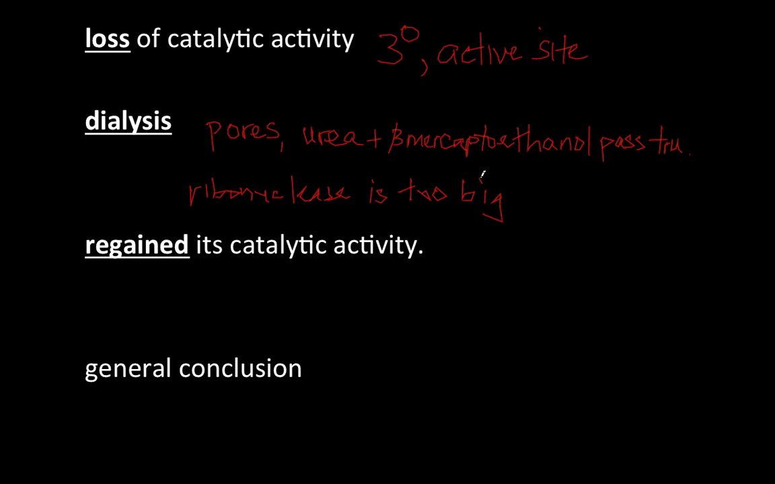And we see that when we do this, the ribonuclease regains its catalytic activity. The reason why is simple. Once you remove the denaturants, the ribonuclease protein spontaneously regains, or refolds into, its correct tertiary structure. You have renaturation taking place, a spontaneous process, and the tertiary structure is formed once more.